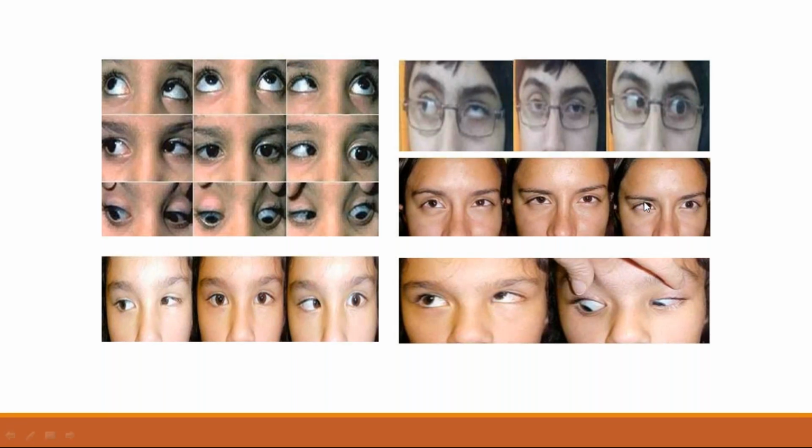In this patient, the right eye is involved. In primary position, it looks normal. On attempted adduction, there is narrowing of the palpebral fissure. You can see the fissure on this side and this side. There is narrowing of the palpebral fissure and retraction of the globe. In this patient, the right eye is involved. In this patient, the left eye is involved.